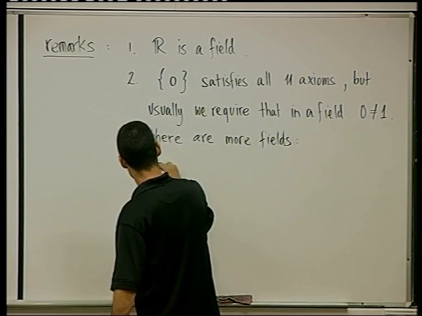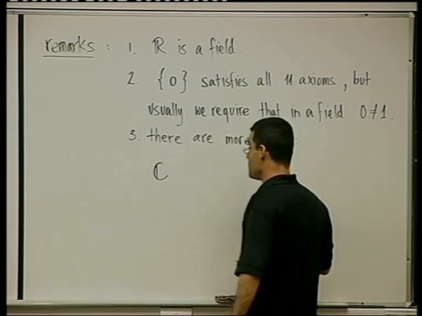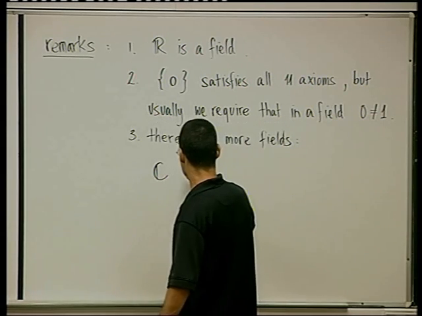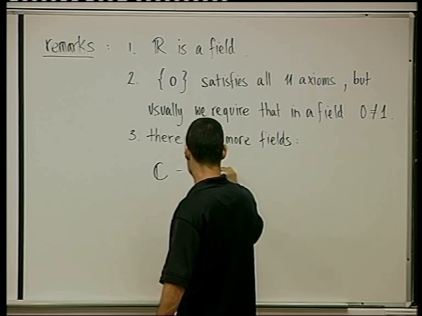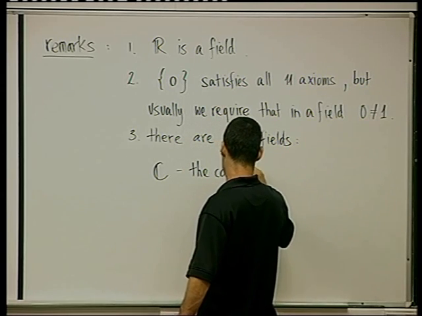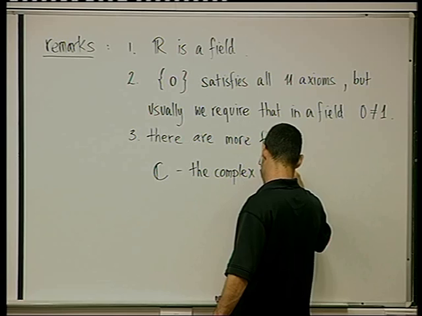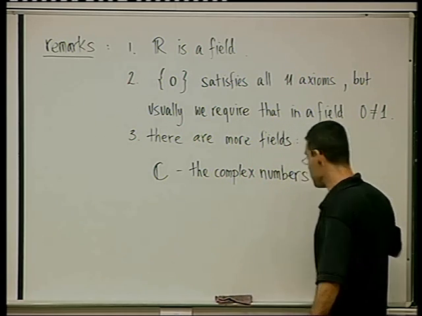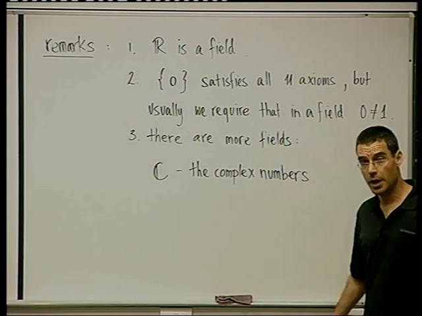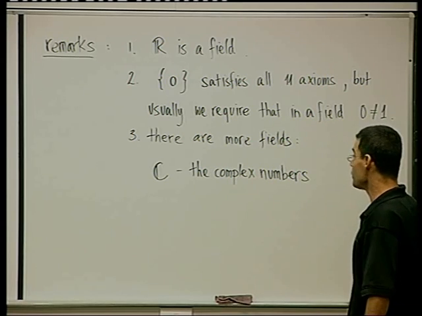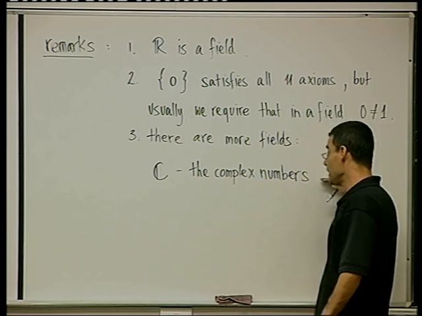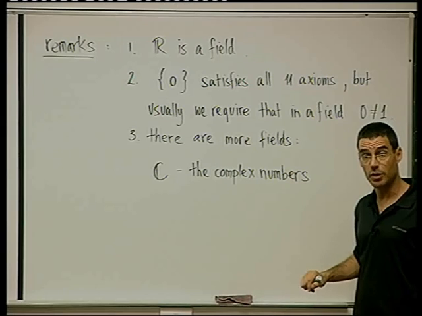The first one is what we called C, the complex numbers. And these I'm leaving now as a promo for the next lectures. So we're going to discuss the complex numbers later, and in particular we're going to see that they're a field.